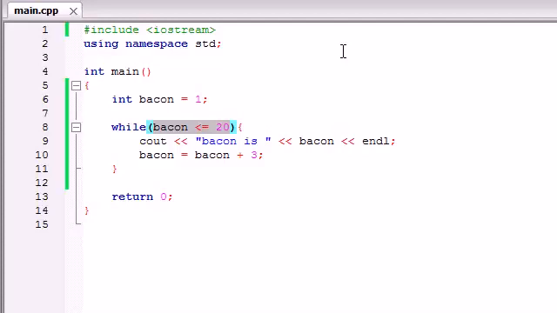And again, like I said at the very beginning of this tutorial, there are many different loops that allow you to take a bit of code and run it over and over and over again. A while loop is pretty much just the most basic kind. So make sure whenever building your while loops not to forget to change that value, or your loop's going to run forever, and who wants that?